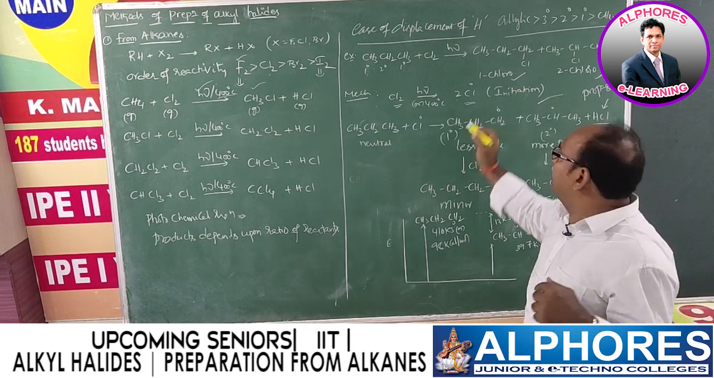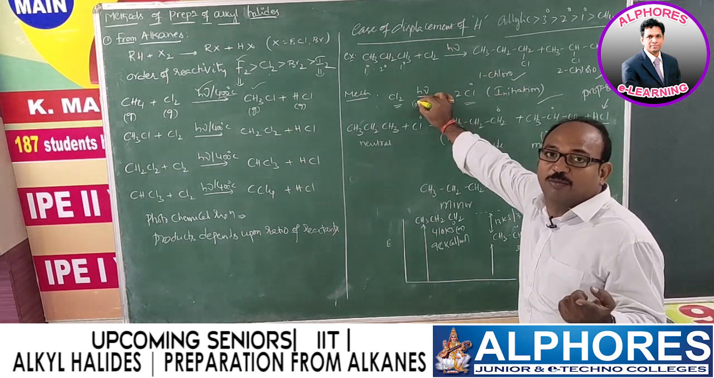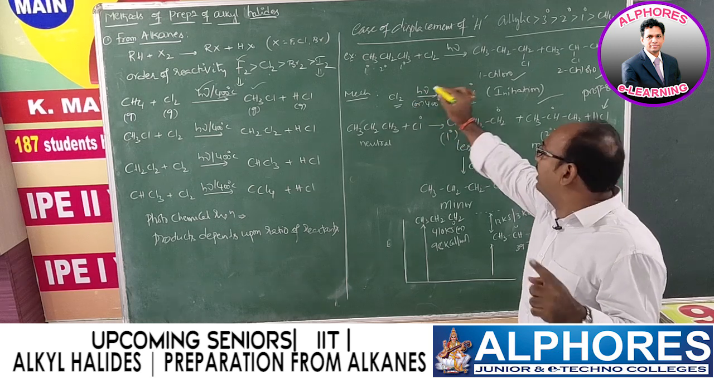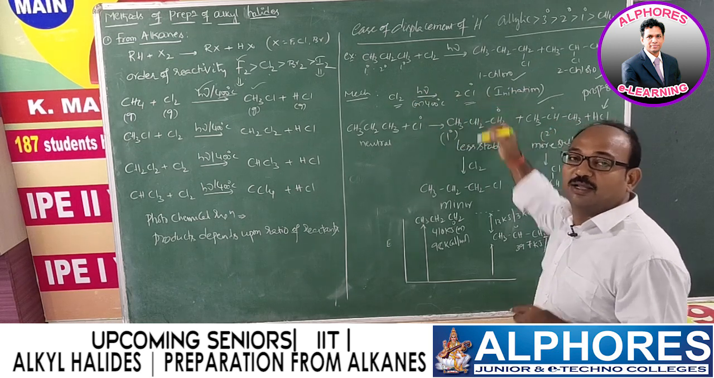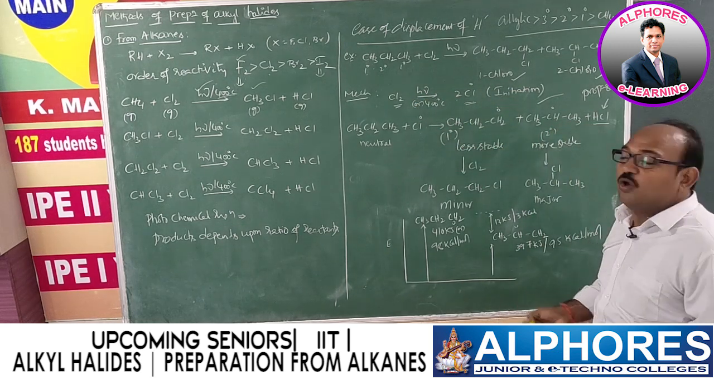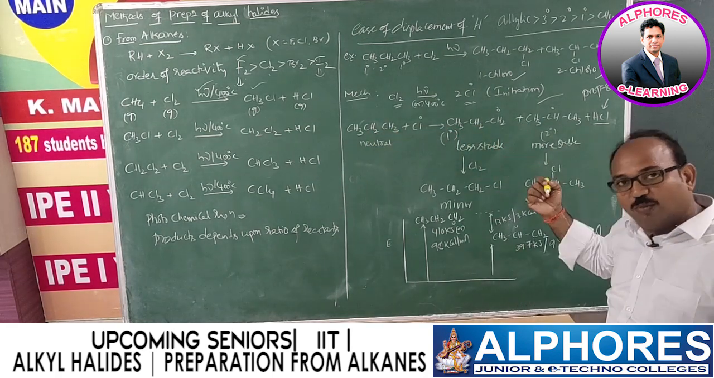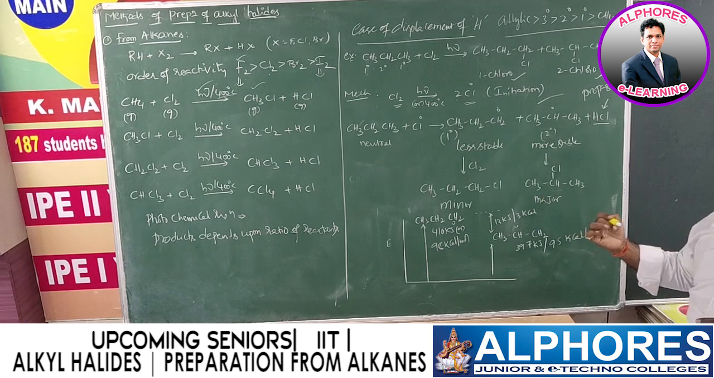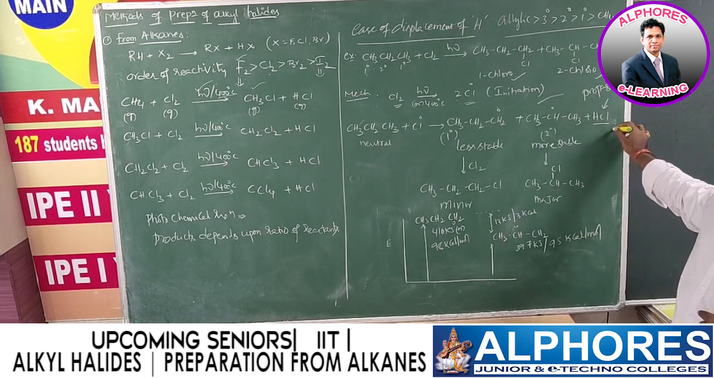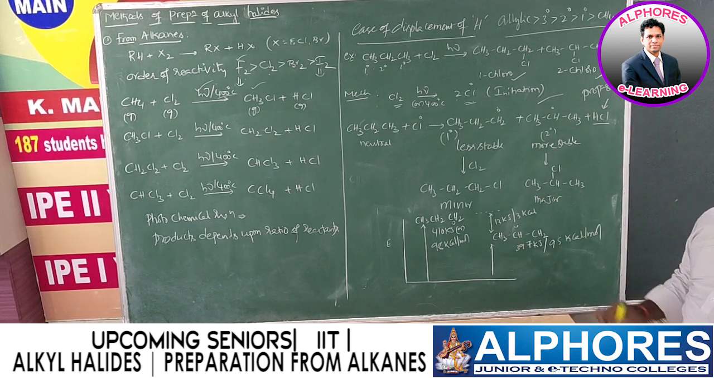Initiation means generation of radicals from a neutral molecule. Chlorine is a neutral molecule, and from that 2 chlorine radicals are generated. And in the propagation step, what happened? One free radical reacts with a neutral molecule and produces one more, different free radical, along with one neutral molecule. This is what we call propagation.